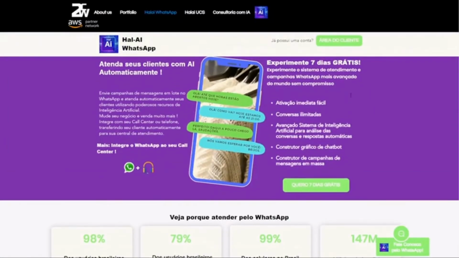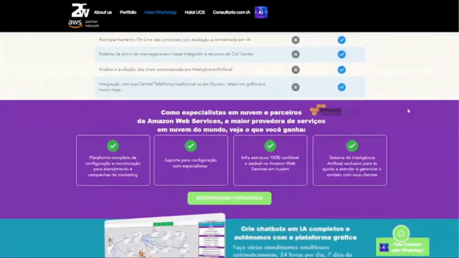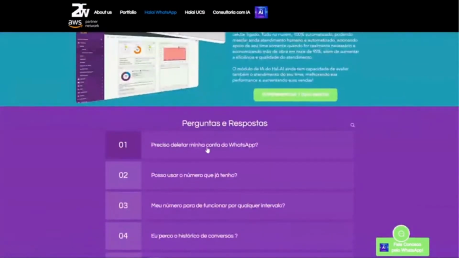Let's look at some general questions about Hal-AI ZAP. Do I need to delete my WhatsApp account? No, unlike the traditional systems, in Hal-AI ZAP, you don't need to delete your WhatsApp account. And more, you will use the WhatsApp number you already have, and it doesn't have to be WhatsApp Business.